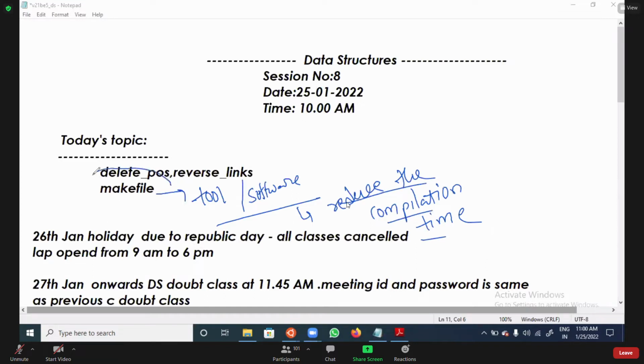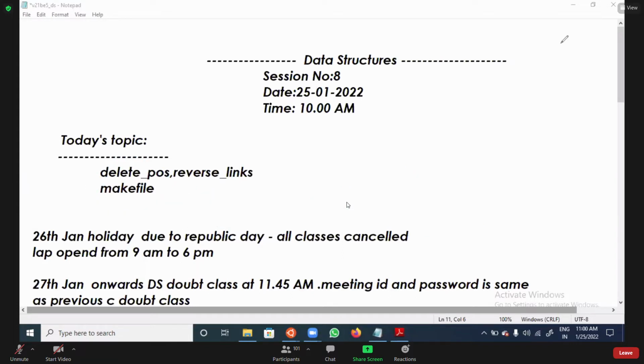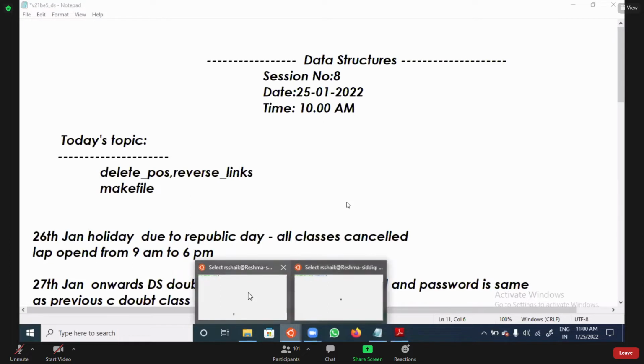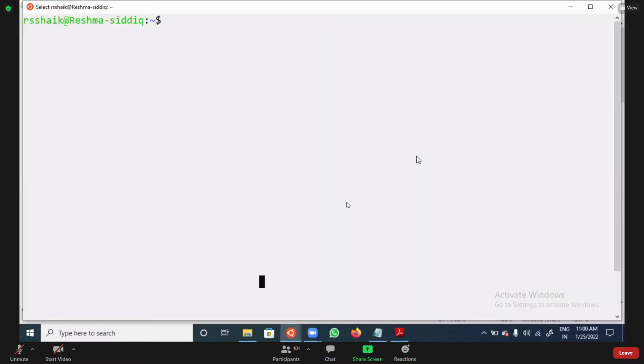How is it going to reduce this compilation time? Please try to analyze when and where you are going to use it. I think all of you have worked on multiple file compilation in C language, in the preprocessor or storage class specifier topics, where Guru sir discussed multiple file compilation.